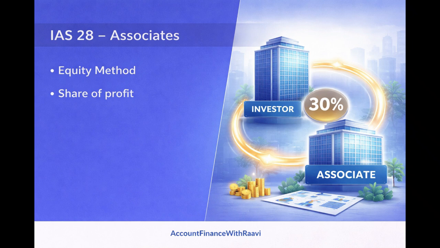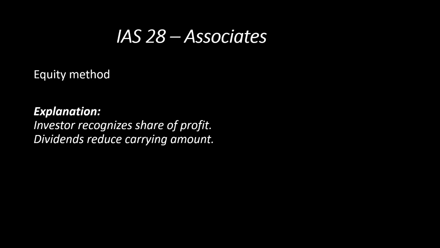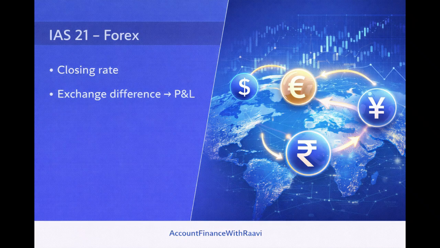So what IAS 28 speaks about associates is that we always need to follow the equity method of accounting in order to record these associate transactions in the books, and parallelly there is a share of profit also. So always do remember, the investor recognizes the share of profit, and whatever dividends there are will generally reduce the carrying amount as per this equity method.